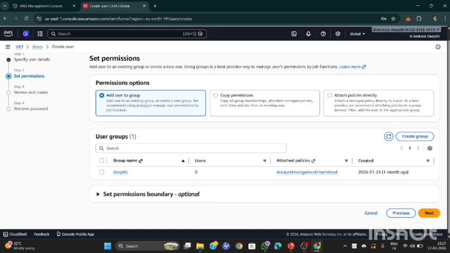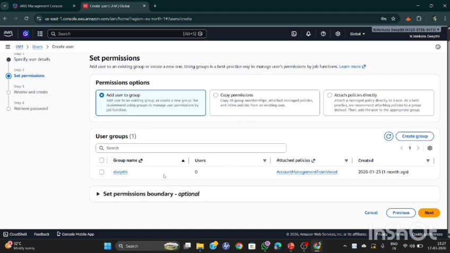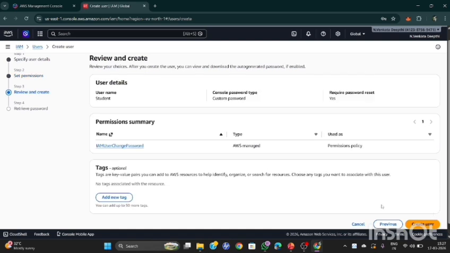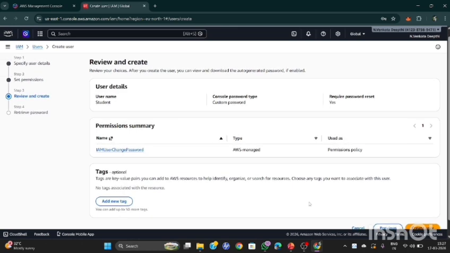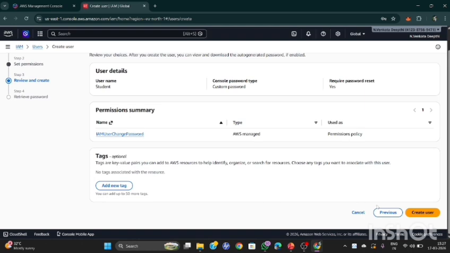Don't change the permission options. Add the user to a group. Set permission boundary. It is optional. I'm not setting permissions. Click on the next one. Here is the review of the user you have created. Next, choose Create User.